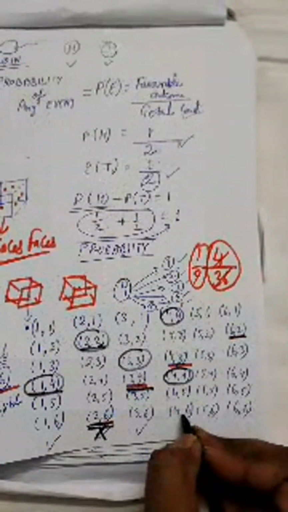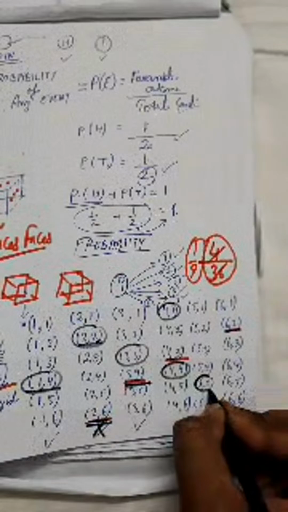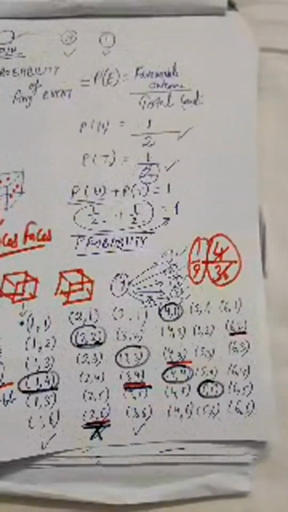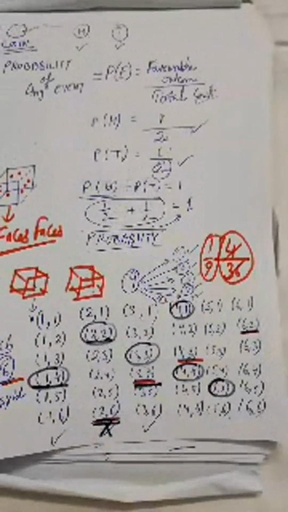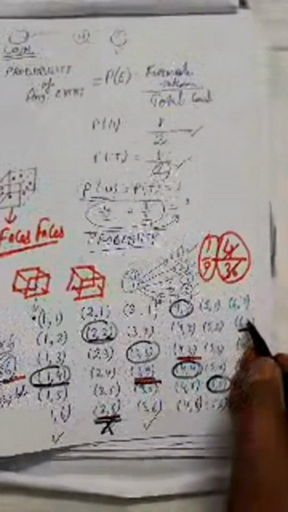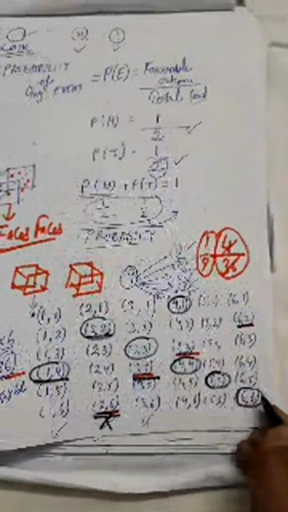Now 26 24, no, this is not a perfect square. 5 10 15 20, this is also a perfect square, because 5 into 5 is 25, and when you are taking the root of 25, it is coming as 5. So after this go to this number 5 6 6 1 6 2 6 3 6 4 6 5 6 6 is a perfect square, right?